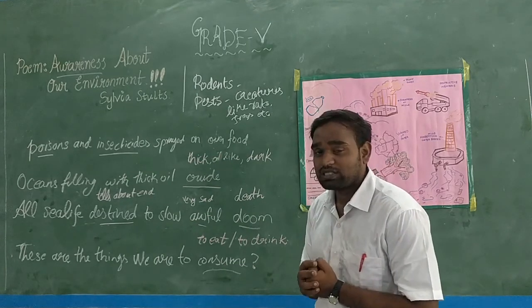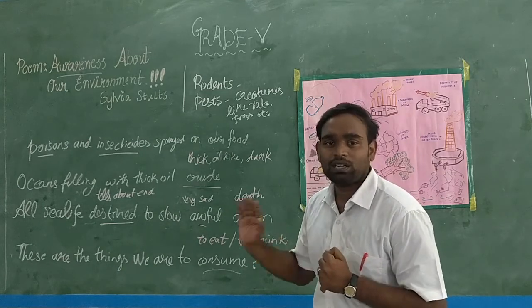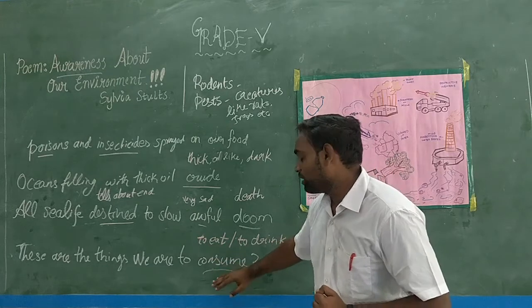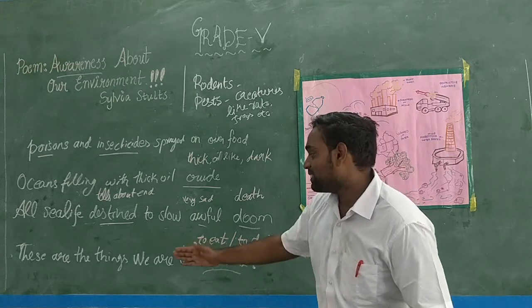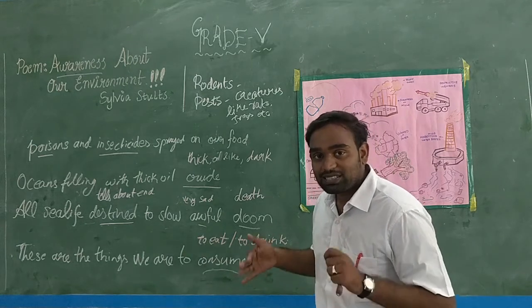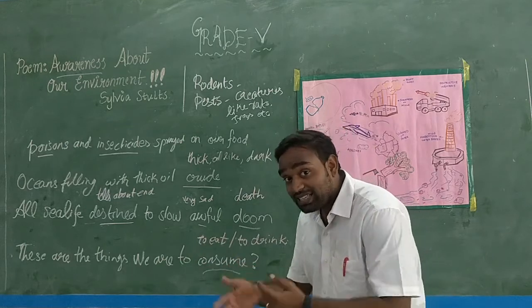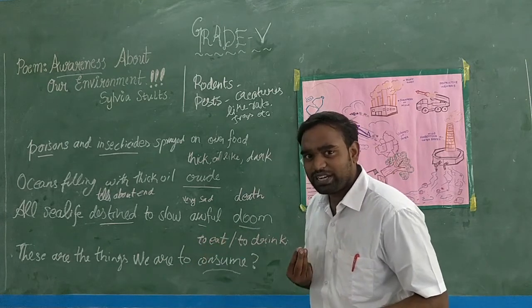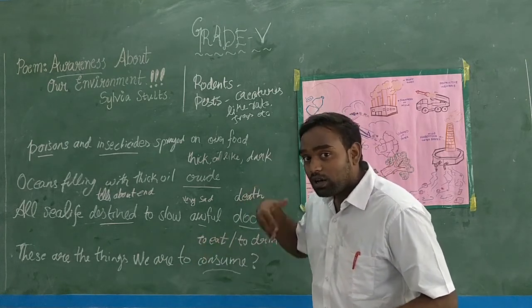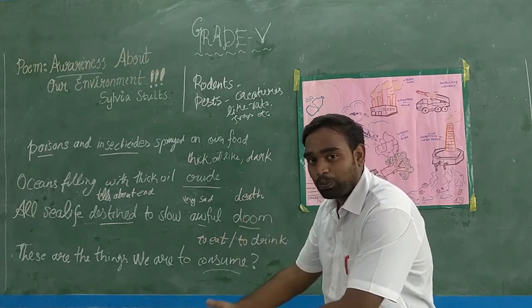So what should we ask? We should ask them to please stop. We have to eat healthy food, not dangerous food. So the stanza ends with, these are the things we have to consume. Should we consume these kinds of things? That is the meaning of this fourth line. Should we consume these kinds of things? Dangerous things we should eat, the poet is asking us through the poem.